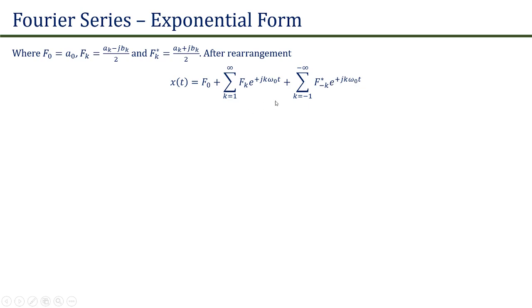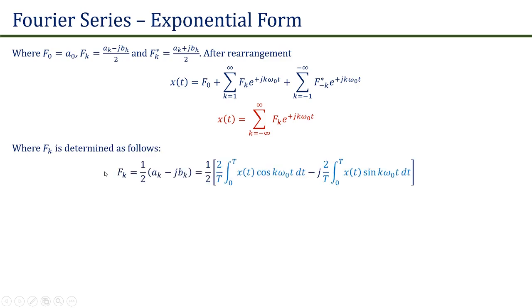If we combine all these three terms, we will get x(t) is equal to summation from k is equal to minus infinity to plus infinity Fk into e raised to power plus j k omega naught t, where Fk is given as 1 upon 2 into ak minus j bk. If we put the value of ak and bk, we will get 1 upon 2 into 2 upon T integration from 0 to T x(t) cos of k omega naught t into dt minus j 2 upon T integration from 0 to T x(t) sin of k omega naught t dt.